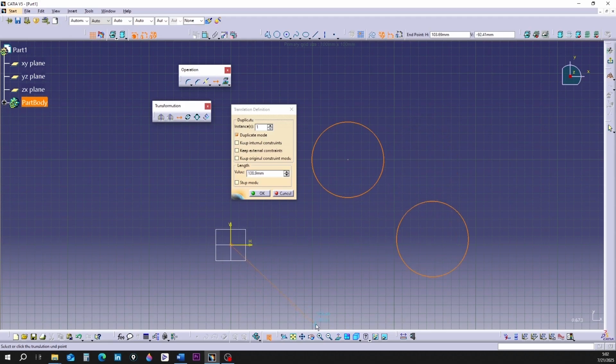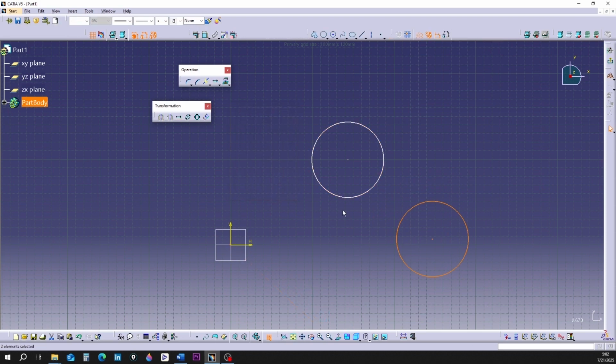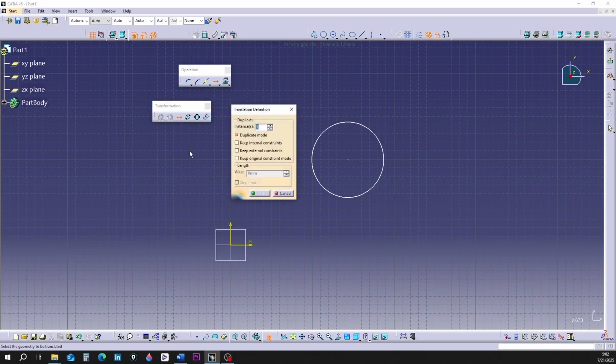Perform the third click on the screen. The new circle is registered. You can see the original circle is preserved, and a copy of it was created at our desired location. Activate the command again. In the Instance box, enter the number 2.